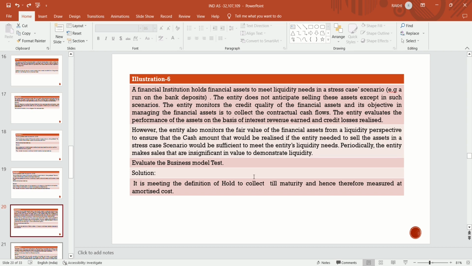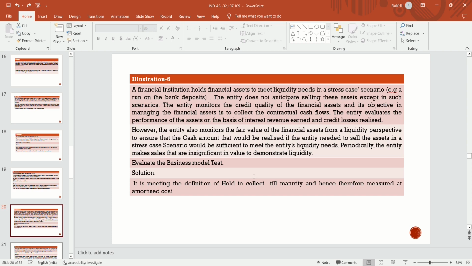It means they want to keep the financial asset, and only in a stress case do they have to sell. Except for that, they don't want to sell the asset. They want to keep the asset till maturity. The entity monitors the credit quality of the financial asset, and its objective in managing it is to collect contractual cash flows. So it satisfies the business model test to collect contractual cash flow, because the intention is not to sell the asset except in an unforeseen situation, except in a stress case.